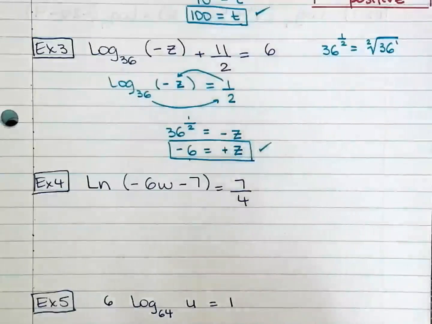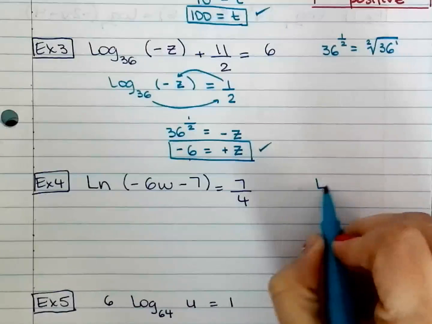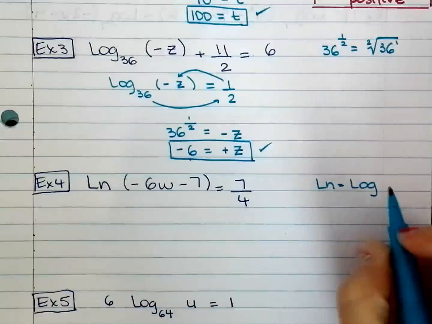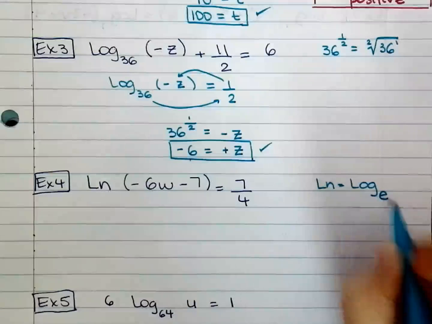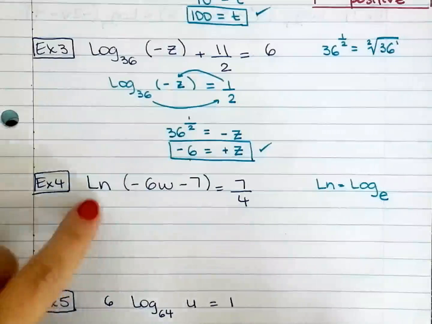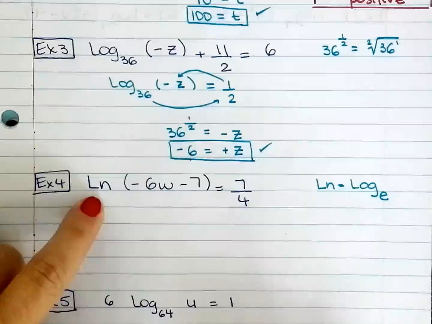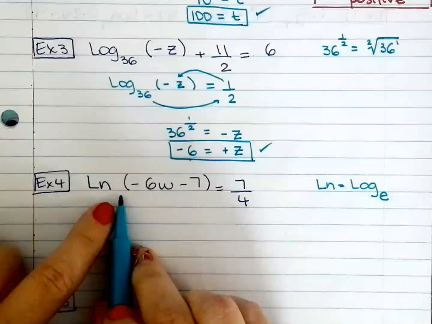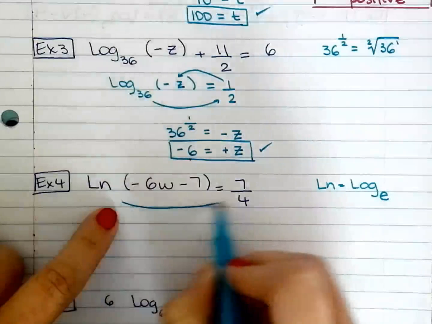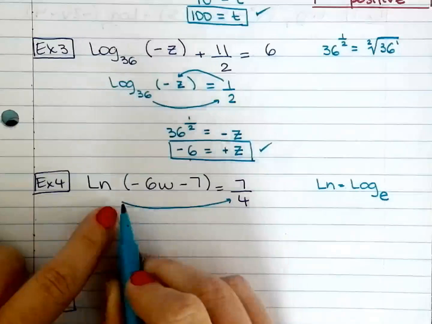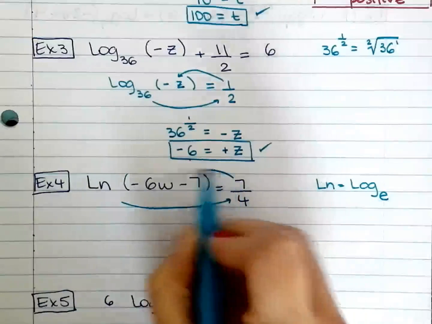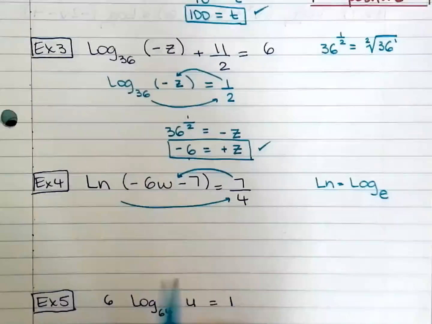Natural log. So just remember, natural log is the same thing as regular log with the base e. So think about natural log as log with base e. Go ahead and rewrite this: base e to the power of 7 over 4 equals the argument.